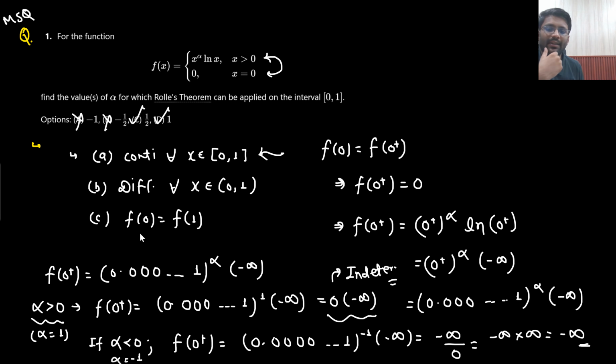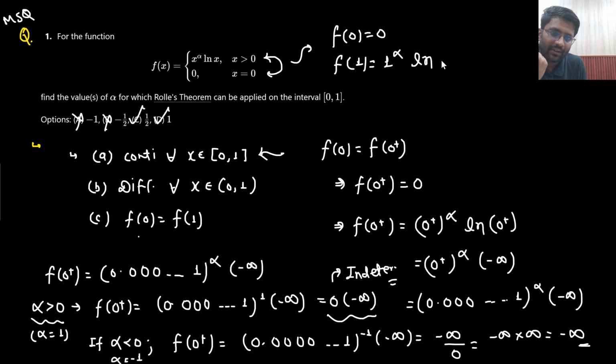Now someone will say that sir, you did not check these values. We can check these values. What is the value of f of 0 given here? f of 0 is given as 0 only. What is the value of f of 1? That will be nothing but 1 to the power alpha ln 1. Alpha is some positive finite value. ln 1 is 0. So this will become 0 only. So yes, f of 0 is also equal to f of 1.